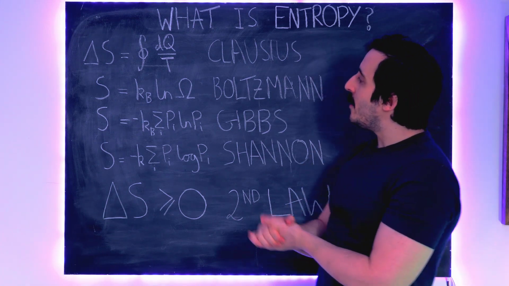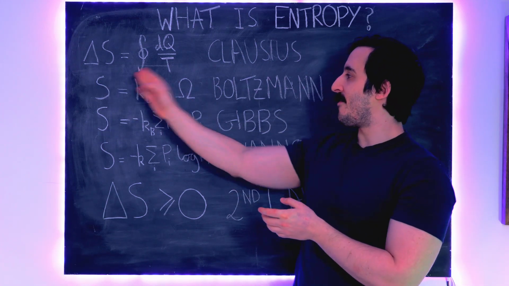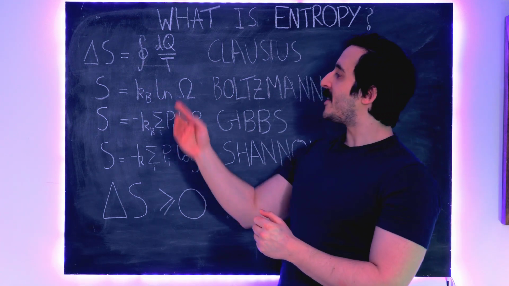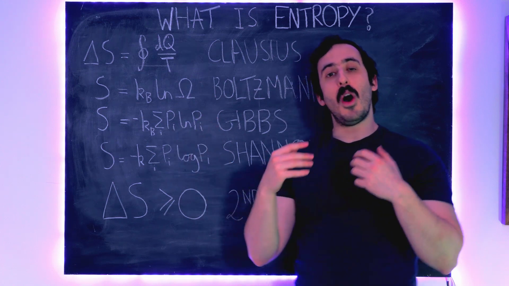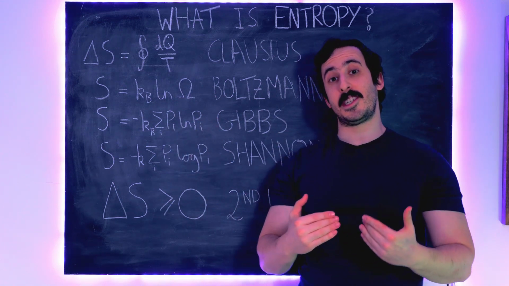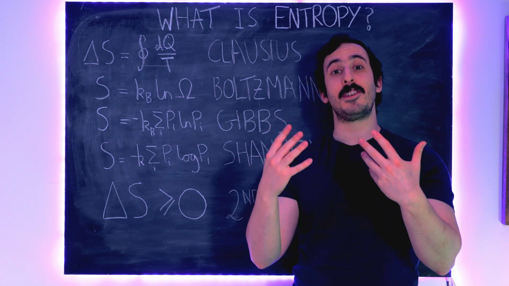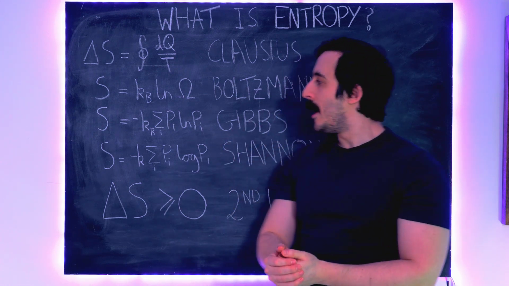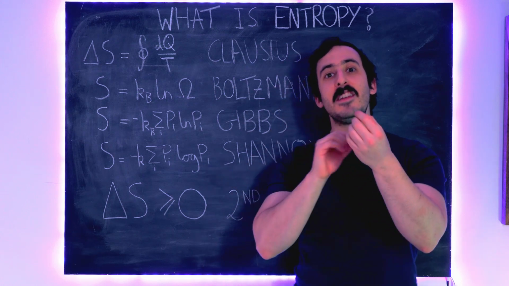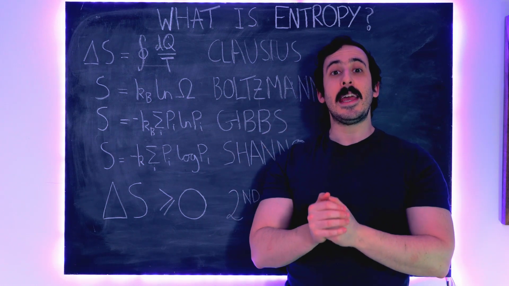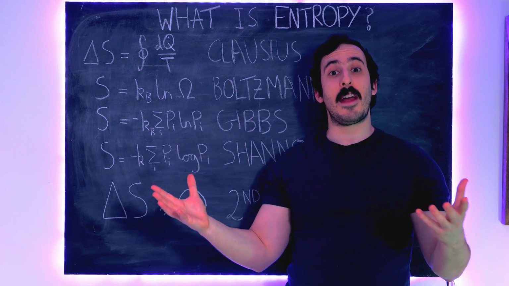And then we looked at the Boltzmann definition of entropy. Now, this is the statistical definition of entropy, and this is related to omega. And what omega is, it's the number of microstates which are compatible with the system being in the macrostate that we observe it to be at. So a microstate is every individual arrangement of atoms possible, and a macrostate is the value of the macroscopic variables.